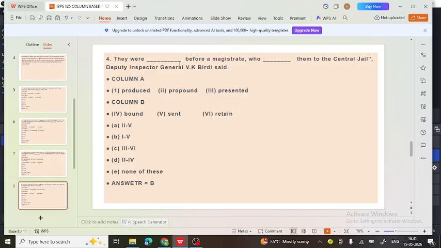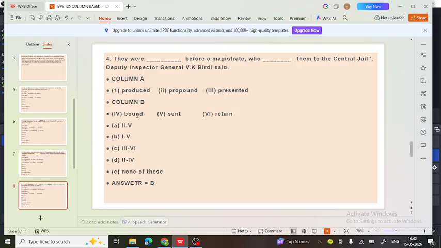They were dash before a magistrate who dashed them to the central jail, Deputy Inspector General V.K. Birdi said. Now see the sentence. They were dash, so they were produced, or proponed, or presented. So they were produced before the magistrate or presented before the magistrate. Both can be suitable here.